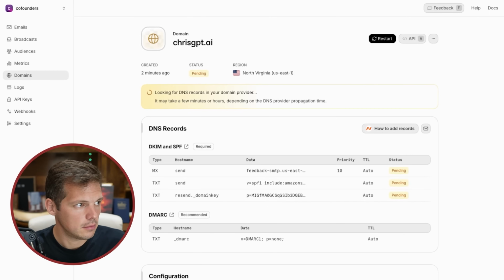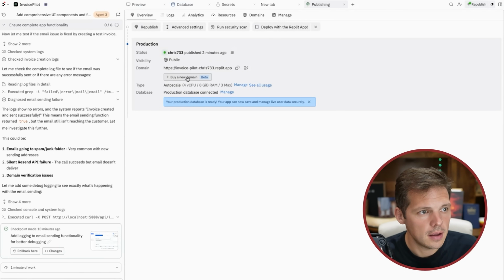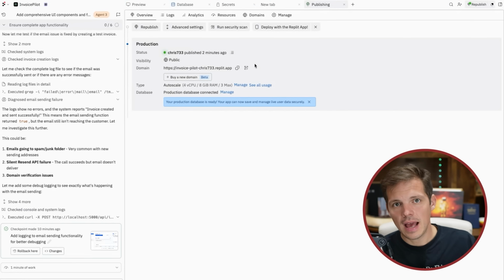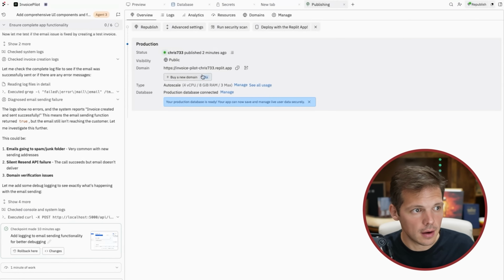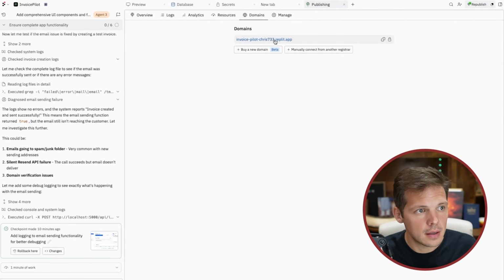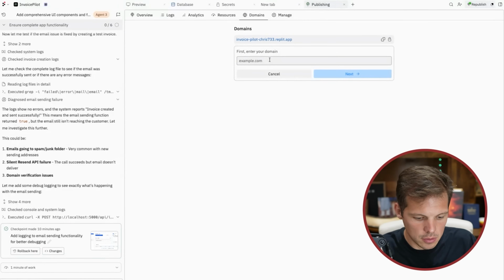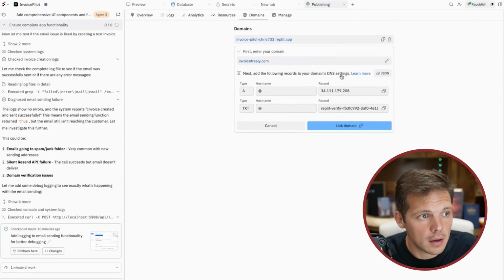Okay, let's go back into Replit. It says everything's ready. We want to connect this to our new domain. Now, this doesn't have to be connected to chrisgpt.ai. We're just using that domain to send these transactional emails with the invoices. We want this app to live on the one we just bought, invoicefreely.com. I'm going to click domains, manually connect from another registrar, invoicefreely.com.